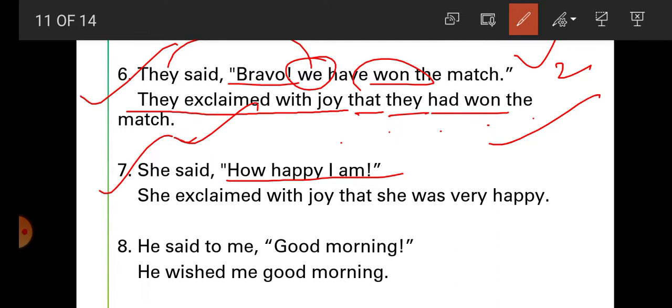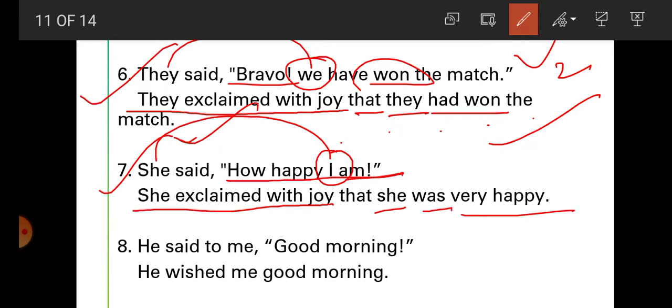It means I am very happy. So she exclaimed with joy that I, first person according to the subject, she. So write C here. Now am changes into was, and then after very happy. She exclaimed with joy that she was very happy.